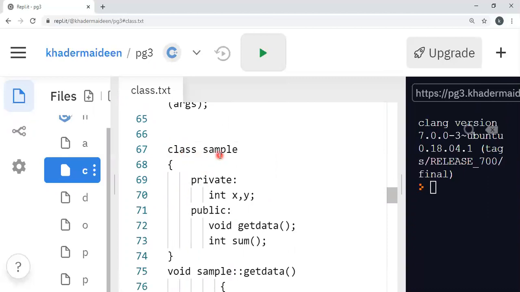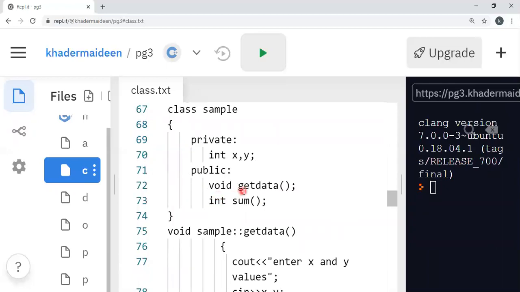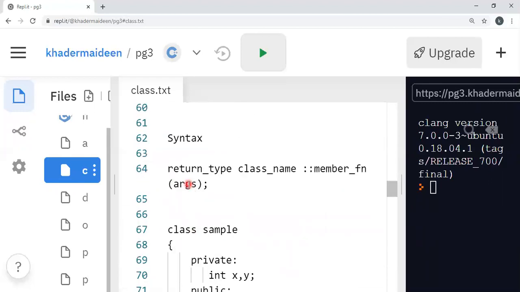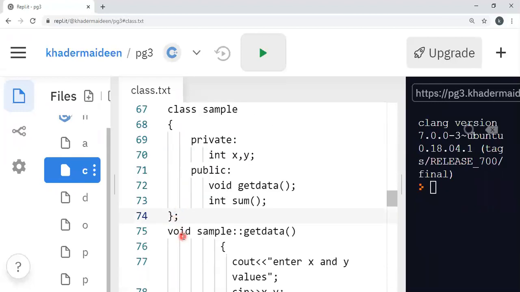Now, let us see the same example here. So I am defining a class. The class name is sample; under private, two data members are declared. In public, two member functions are declared. Only the member functions are declared. Then here the class ends. Then outside the class, the general syntax is return type first, so here the return type is void.